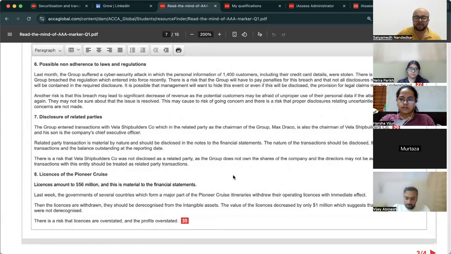The group entered transactions with Vela shipbuilders, which is a related party as the chairman of the group is also chairman of Vela shipbuilders. Related party transaction is material by nature and should be disclosed in notes. The nature of transaction should be disclosed, value and balance. Risk that Vela shipbuilders was not disclosed as a related party as the group does not own the shares of the company and the directors may not be aware that transactions with this entity should be treated as related party transactions.